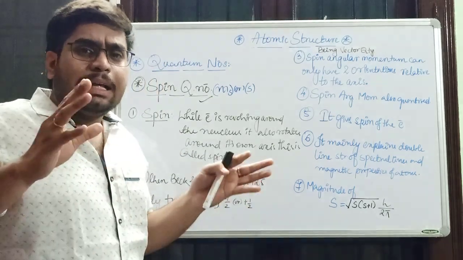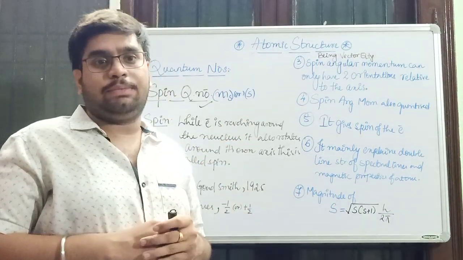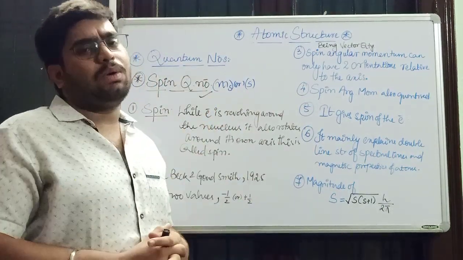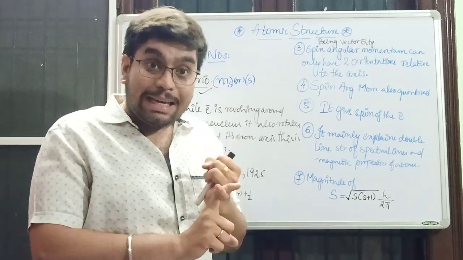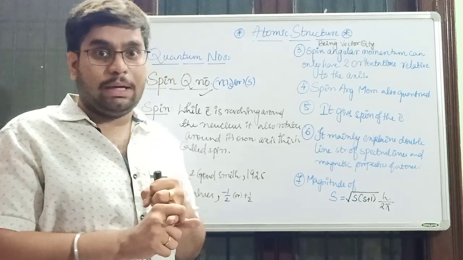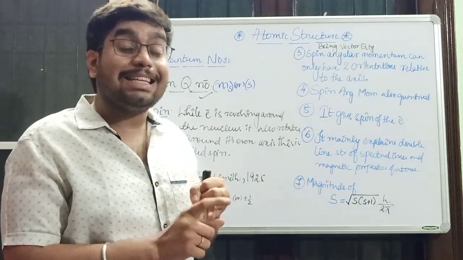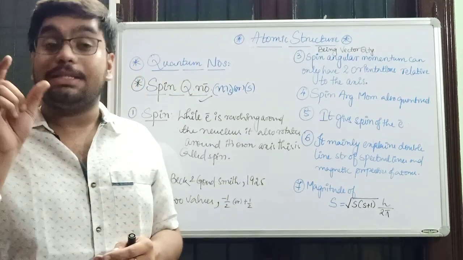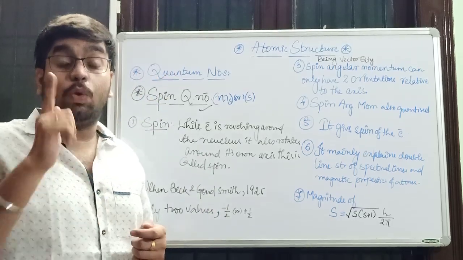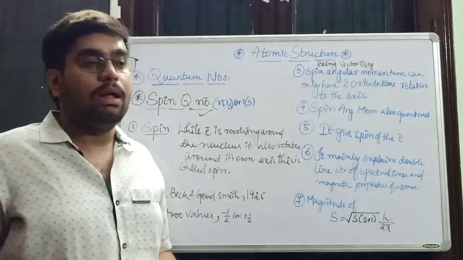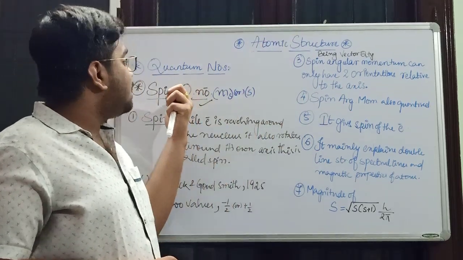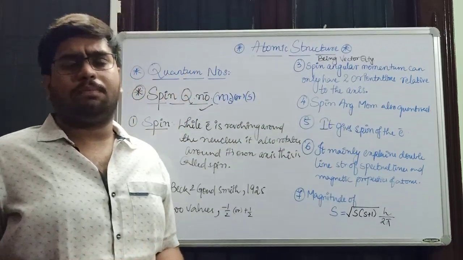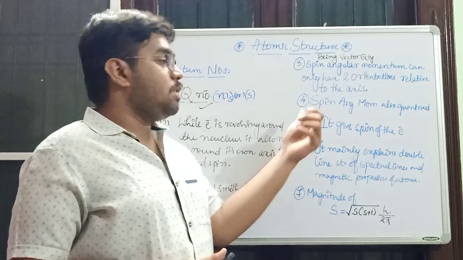Then what do we call? We have seen that every quantum number quantifies something. What did the principal quantum number quantify? It quantified the size and radius, that is, the size and energy of the orbit. Then what did L quantify? It quantified the shape of the orbital. Then what did M quantify? It quantified the spatial orientations of the orbital. Then what does the spin quantum number quantify? It quantifies the spin angular momentum. A new word, right? Spin angular momentum.